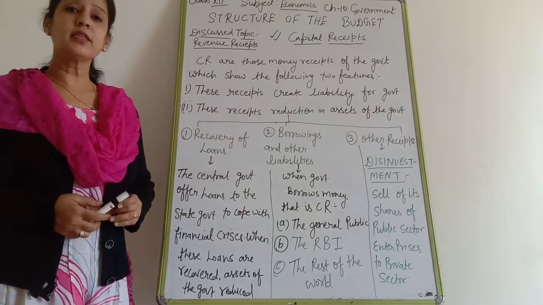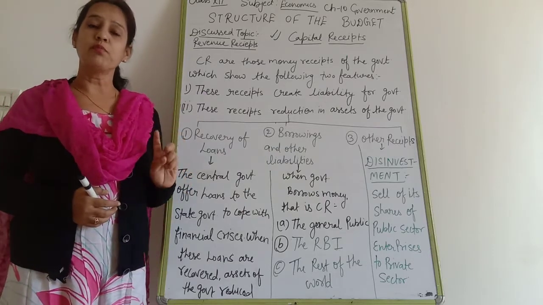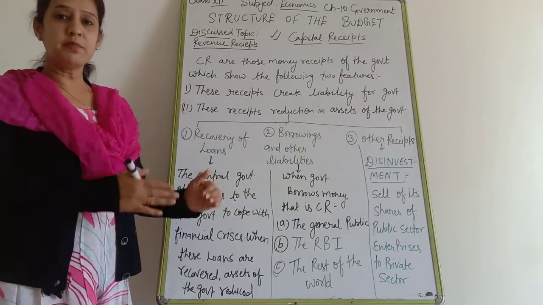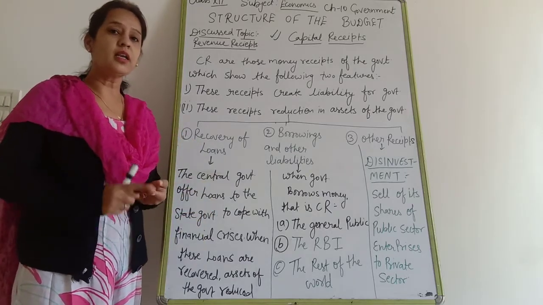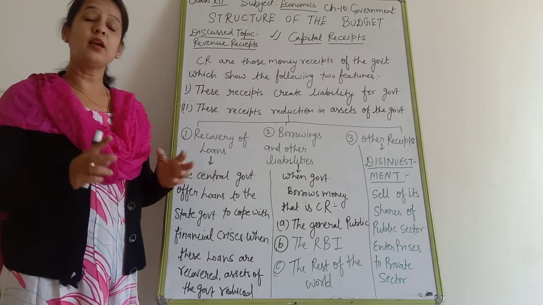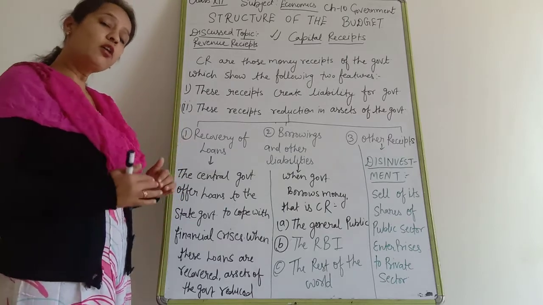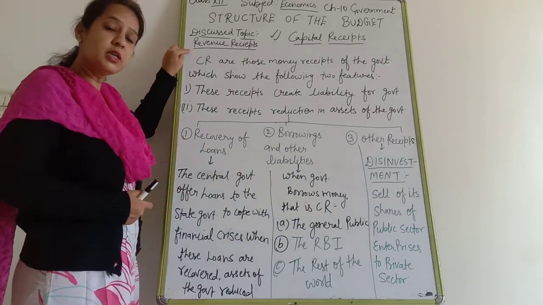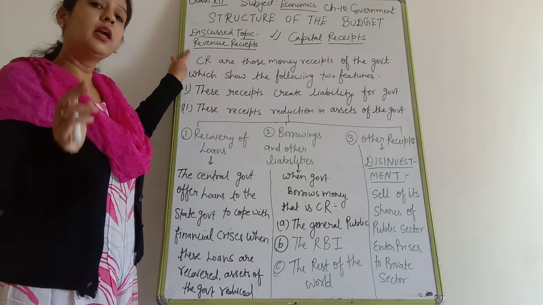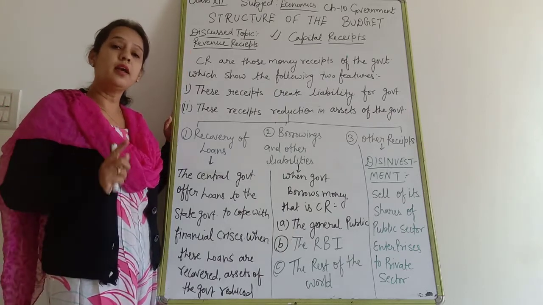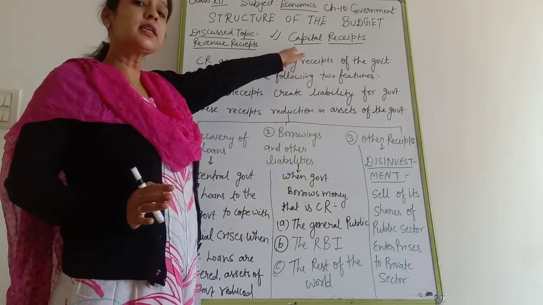Now we had already discussed the components of government budget, which are receipts and expenditure. There are two types of receipts, revenue receipts and capital receipts, and there are two types of expenditure, revenue expenditure and capital expenditure. We had already discussed revenue receipts. Revenue receipts are those receipts which do not affect the balance sheet. They never create any liability and never reduce any assets. Clear? Now we are going to discuss capital receipts.